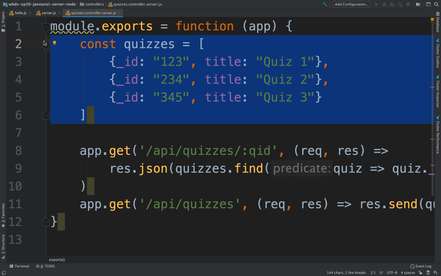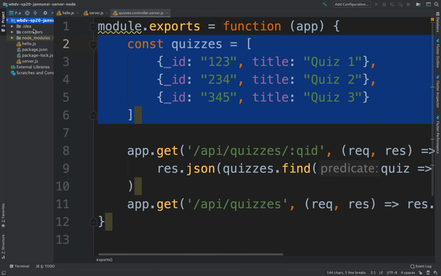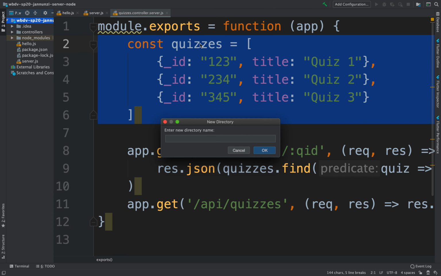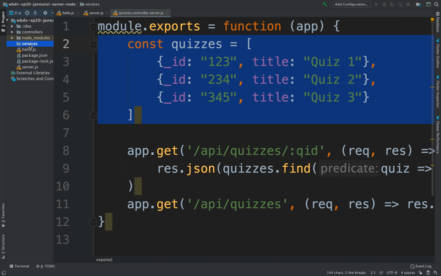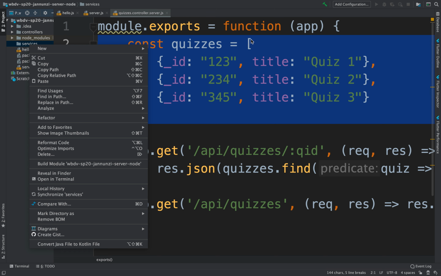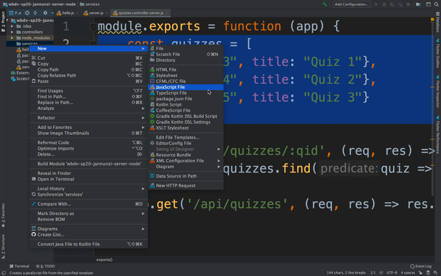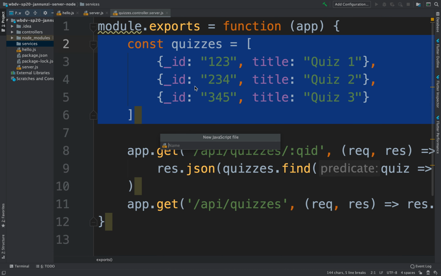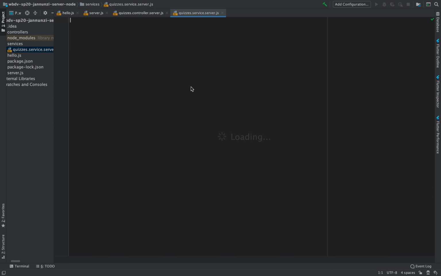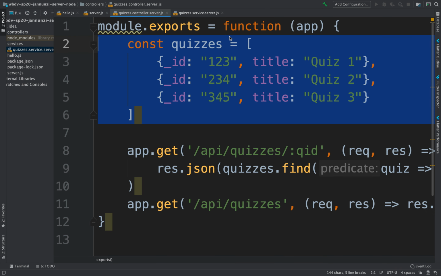Instead, the responsibility of accessing and manipulating data, and the models and data sources and whatnot, should be the responsibility of services. So let's move some of that responsibility off of this controller and put the responsibility of data source management into a service. Let's create another directory here, and let's call it the services directory. And we're going to create a service that deals with quizzes. So in a JavaScript file, we'll call it quizzes.service.server.js.